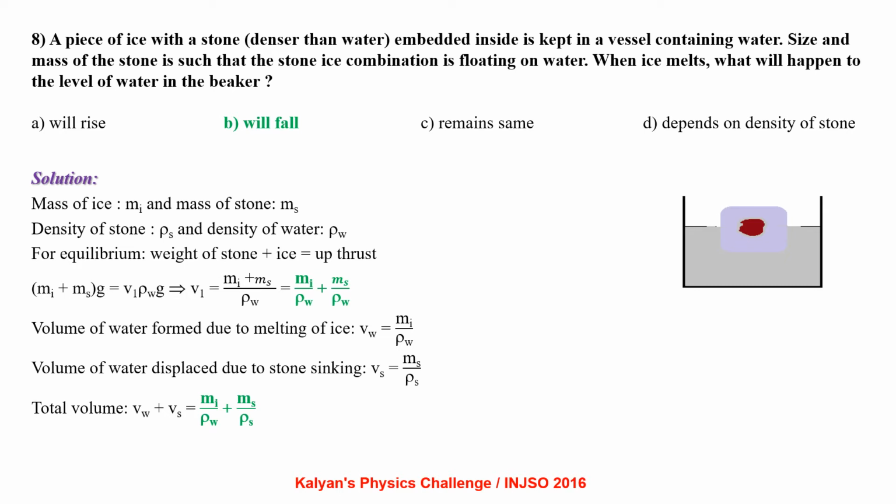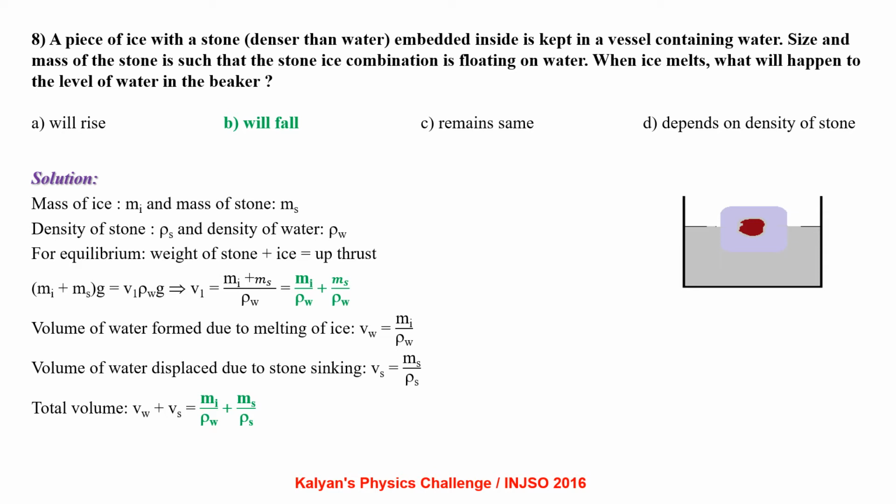A piece of ice with a stone denser than water embedded inside is kept in a vessel containing water. Size and mass of the stone is such that the stone-ice combination is floating on water. When ice melts, what will happen to the level of water in the beaker?